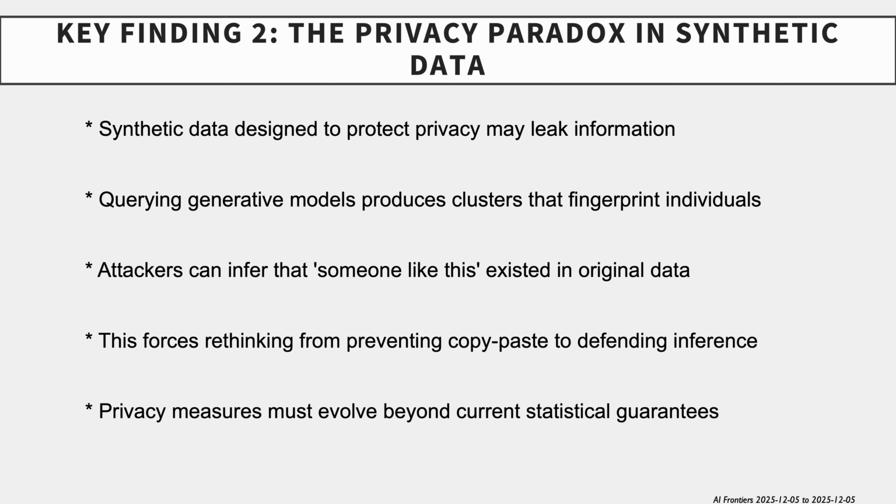Key Finding 2. The privacy paradox in synthetic data. When fake data whispers real secrets, synthetic data designed to protect privacy may leak information. Querying generative models produces clusters that fingerprint individuals. Attackers can infer that someone like this existed in original data. This forces rethinking from preventing copy-paste to defending against inference. Privacy measures must evolve beyond current statistical guarantees.